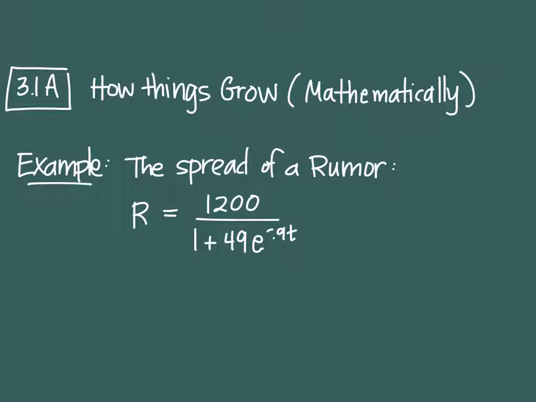So t stands for the time, and the time is going to be measured in days. So that's the equation which models the spread of this rumor.